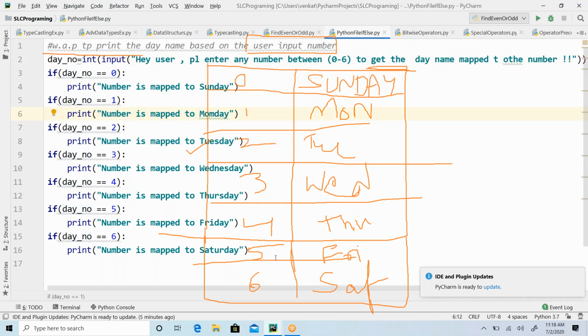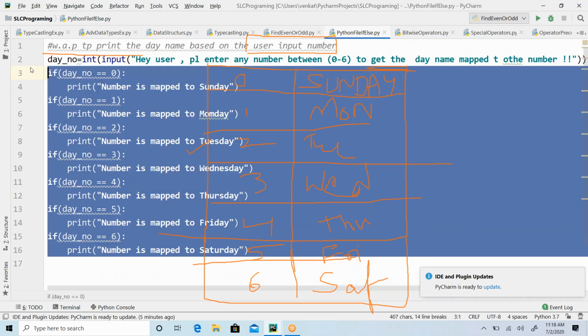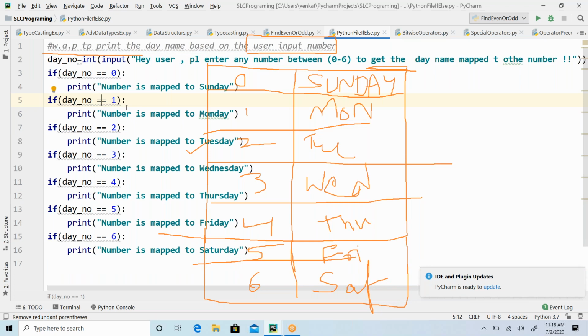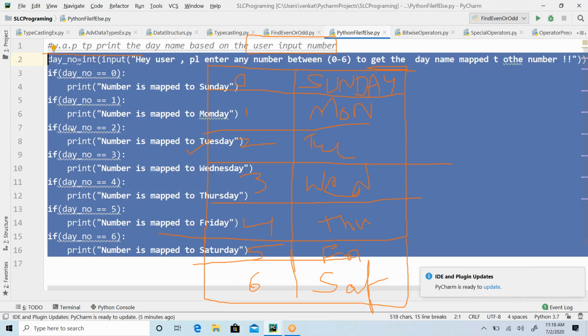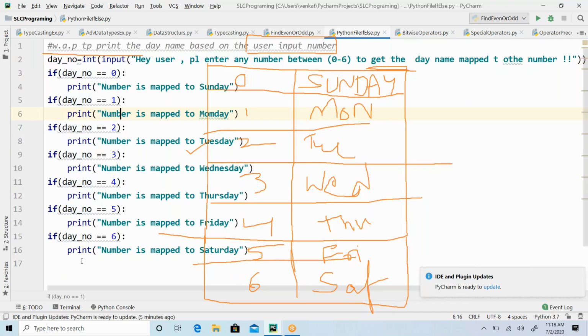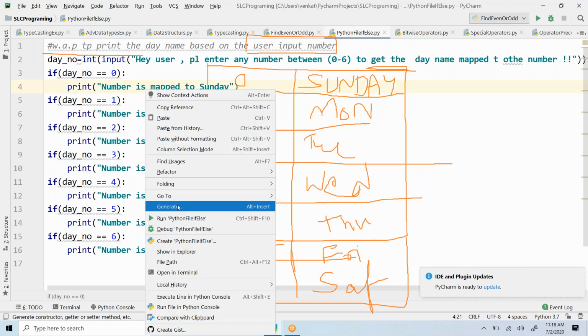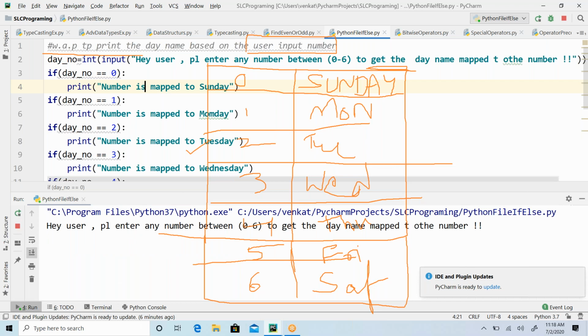Right, guys. So are you comfortable with this? Hopefully no questions around this kind of logic, right? The same logic I have written six or 7 times. Now I'll run this.